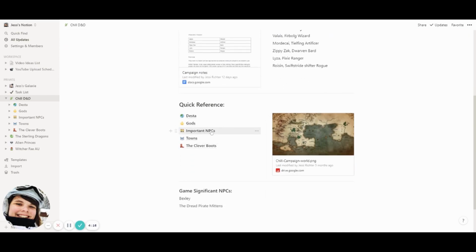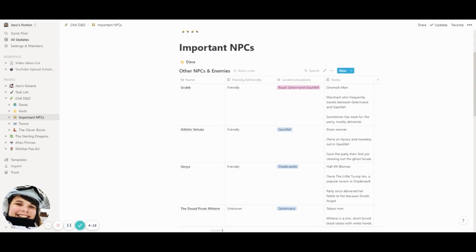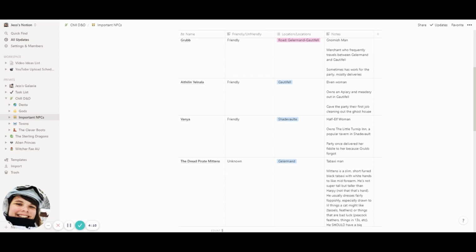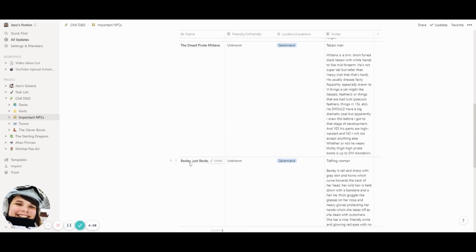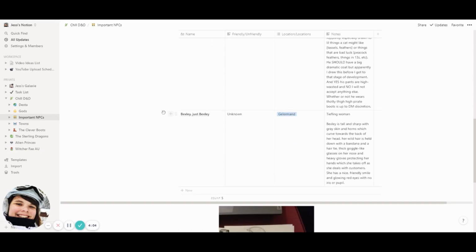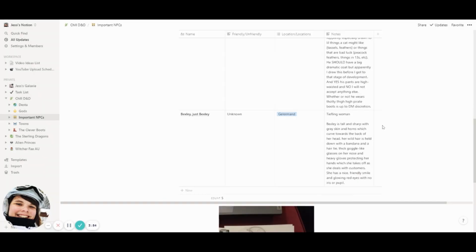This important NPC page is really useful for me, especially when I just need to bring certain things back up. One of the things that happens in my campaign is there is a particular NPC who runs a magic shop that exists in several large cities throughout the world. So I can always just jump straight into her important NPC page, look at what she's got, talk about what she's doing, and remember what she looks like, because sometimes it's hard to remember what characters look like in D&D because you're making it up.